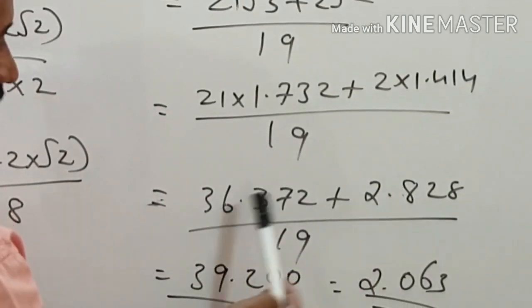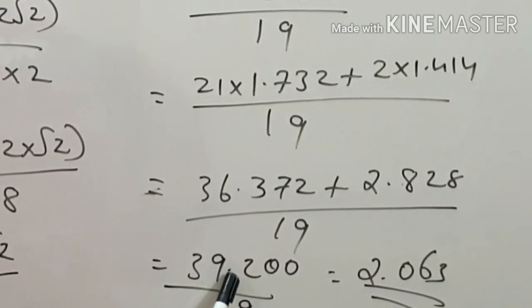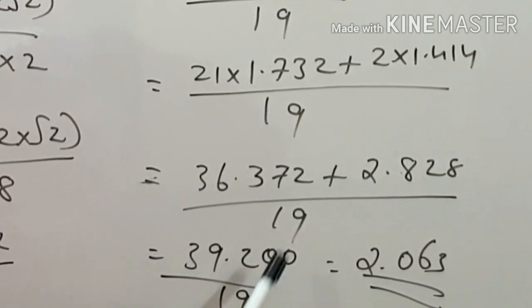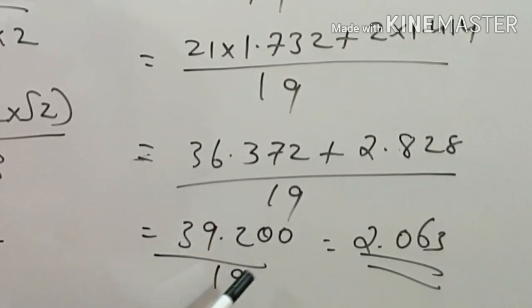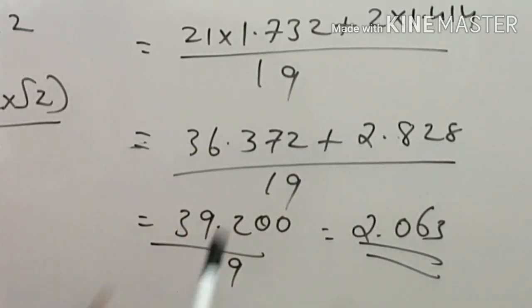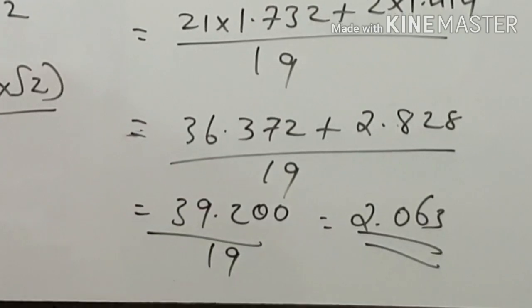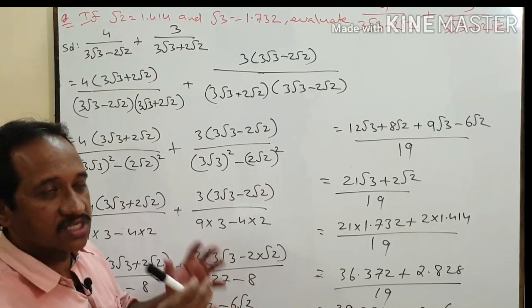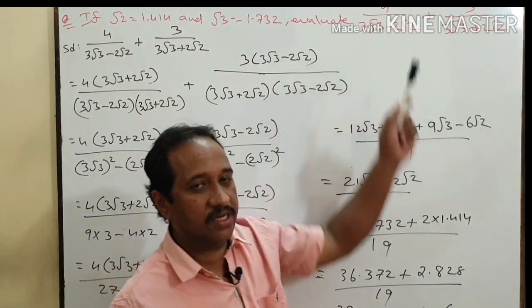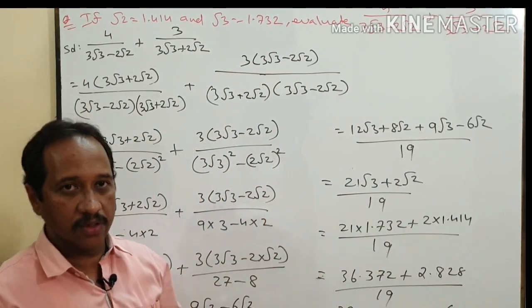On adding these two we get 39.200 whole divided by 19. That is 39.2 by 19. On dividing we get 2.063. So this is how we can calculate or simplify this expression and hence get the value.